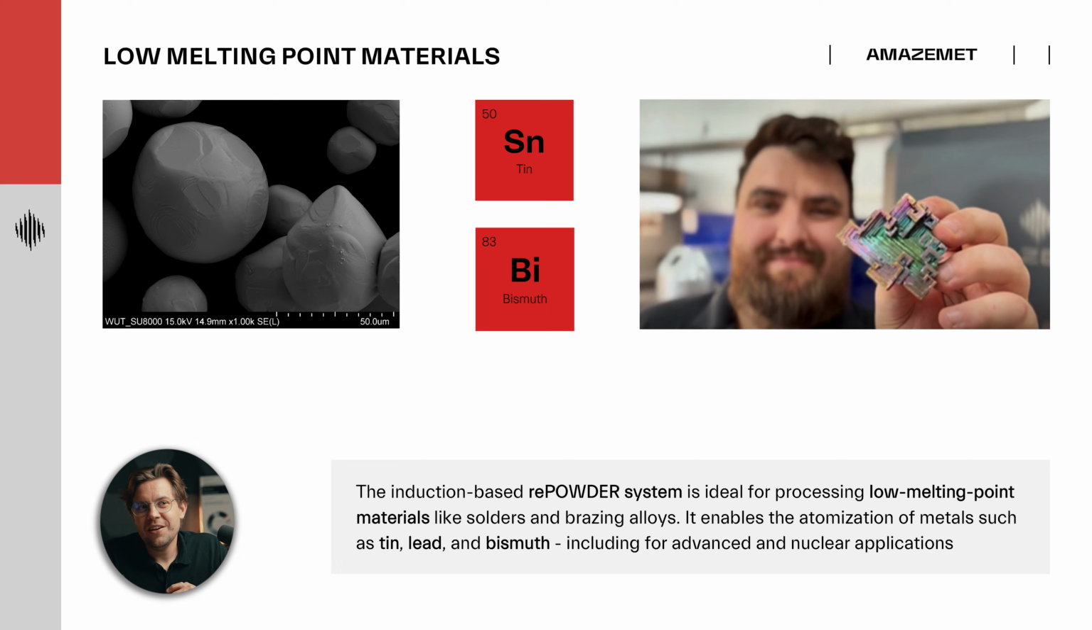The induction module is also perfect for low melting point materials, particularly solders and brazing alloys. It is a perfect technical industrial solution to create ourselves solders of tin or lead, or create new braze alloys for advanced applications. Here, you can see an example where we atomize bismuth and tin, also for nuclear application.